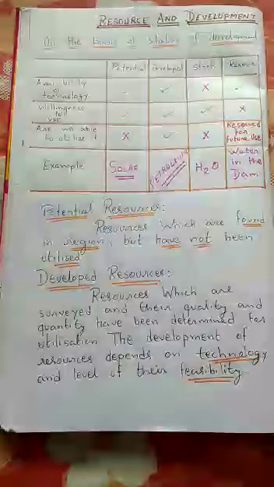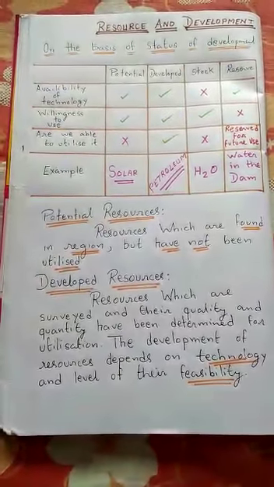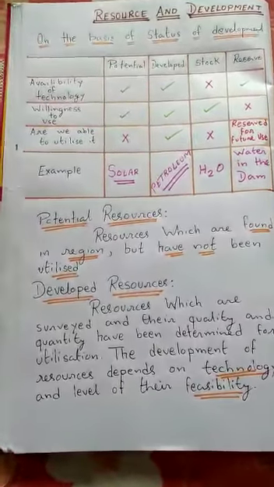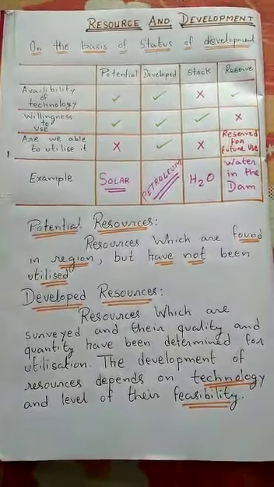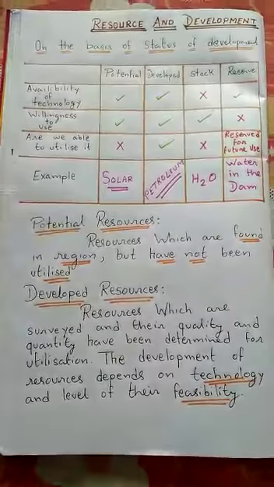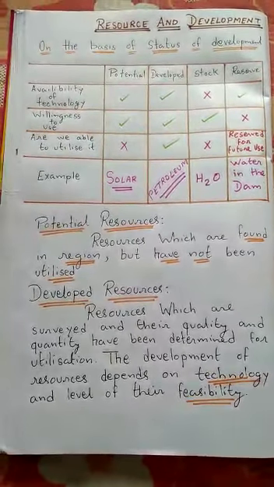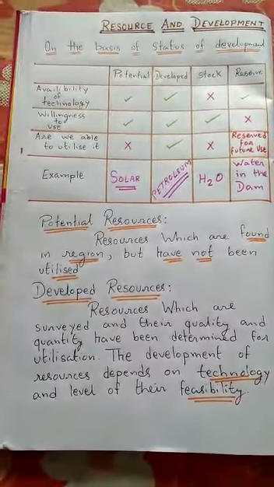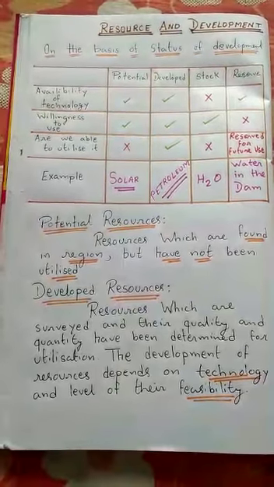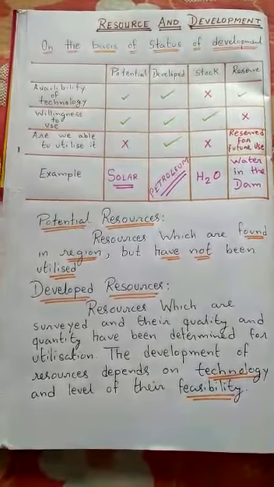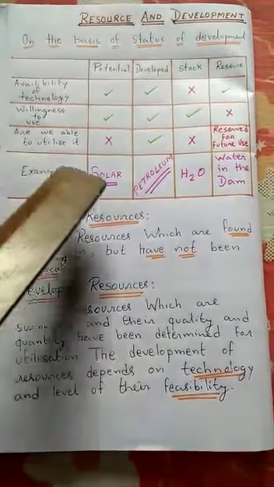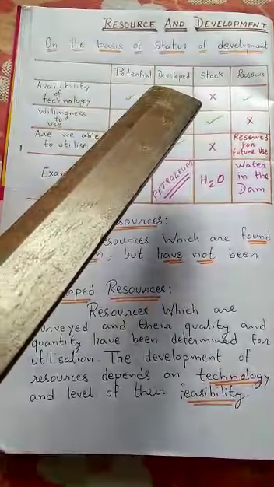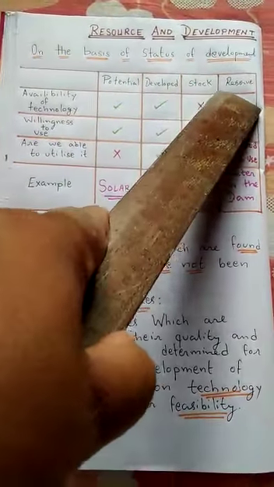We have classified the resources on the basis of origin, biotic and abiotic; on the basis of exhaustibility, renewable and non-renewable; and on the basis of ownership, that is individual resources, community resources, national resources, as well as international resources. Now we are going to study the other classification, that is, on the basis of status of development. We have done this in a tabular form so that you can understand what is potential resource, what is developed resource, what is stock resource and what is reserve resource.